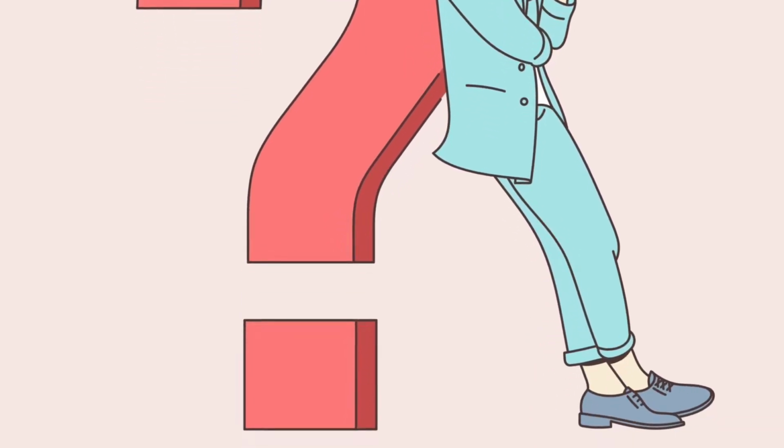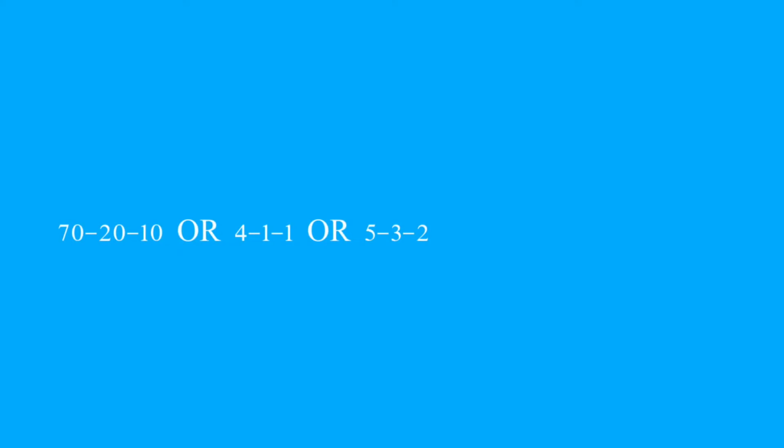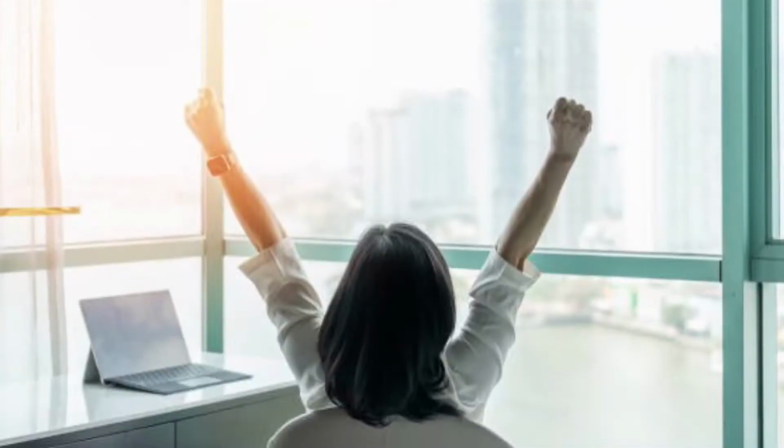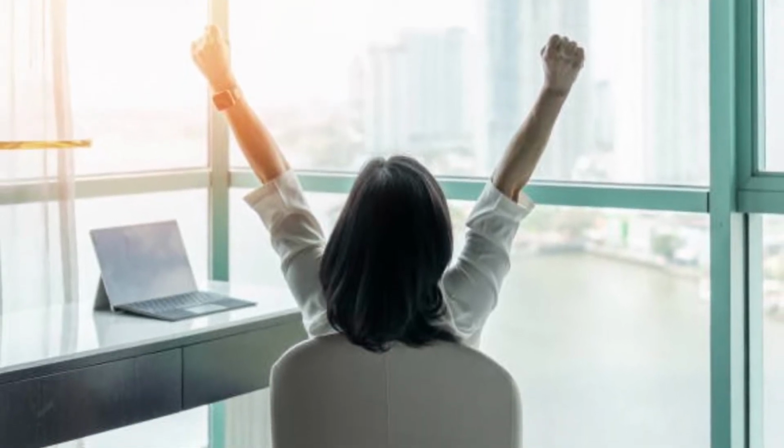Let's try and see. There are a variety of different steps that different sources say will work. The way that they work is that there are set percentages of what you should be using your online content for and how you should distribute it. The first one we're going to talk about is the 70-20-10 rule. The second is the 4-1-1 rule. The third is the 5-3-2 rule. These all tell us the percentages of content you should need to be successful.